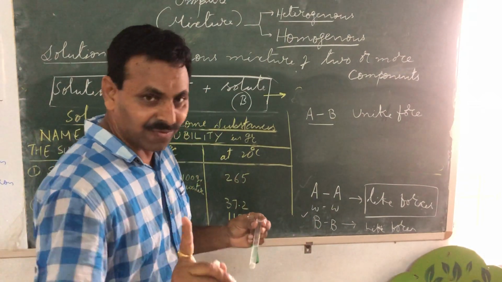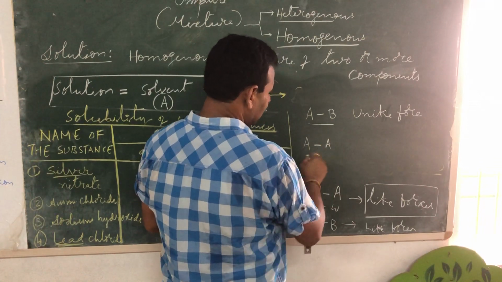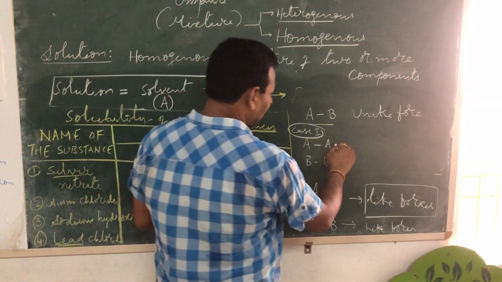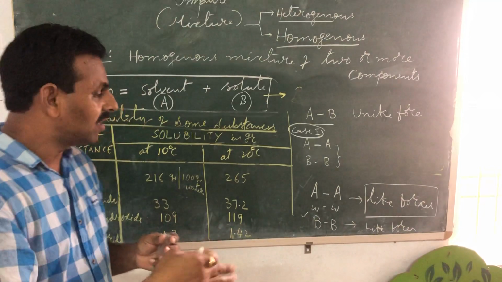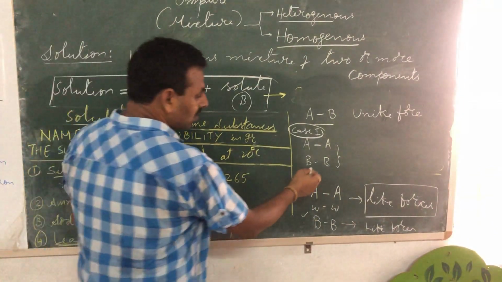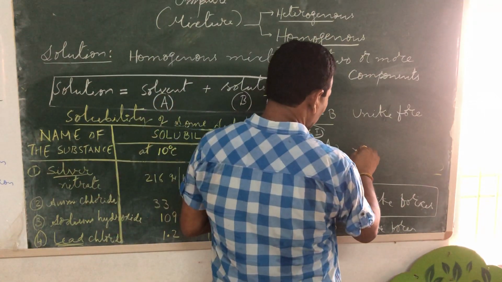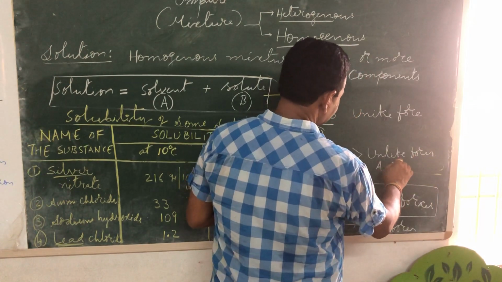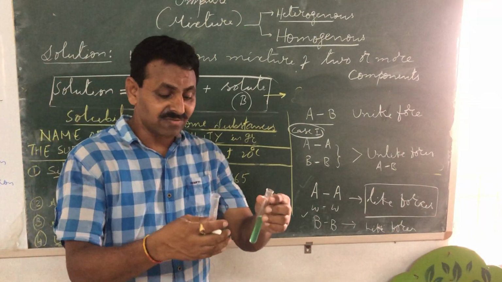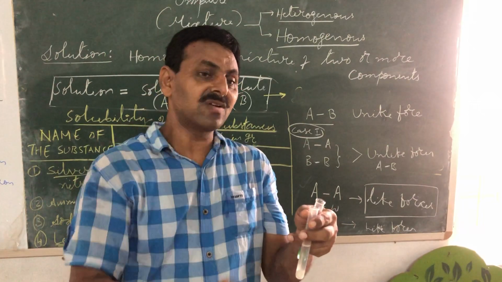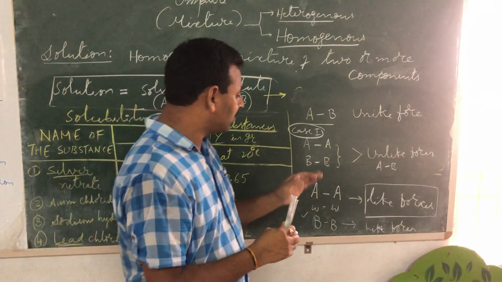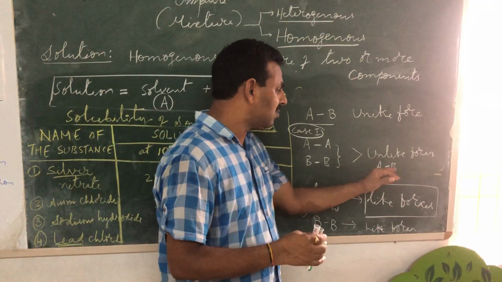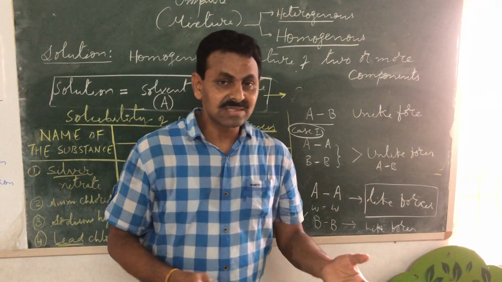Now two cases arise, children. Case 1: the like forces, between A and A, and B and B, which are similar atoms or molecules, versus the unlike forces, which are between A and B. If the like forces, the already existing forces between water and water and copper sulfate and copper sulfate, or chalk and chalk, are stronger than the unlike forces, the forces which newly form when you add, the substance will not dissolve.